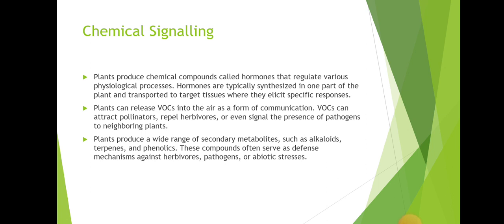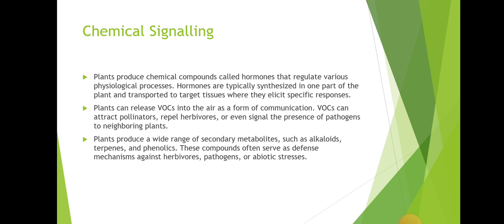Chemical signaling. Plants produce chemical compounds called hormones that regulate various physiological processes. Hormones are typically synthesized in one part of the plant and transported to the target tissue where they elicit specific responses. Plants release VOCs into the air as a form of communication. VOCs can attract pollinators, repel herbivores, or even signal the presence of pathogens to neighboring plants.